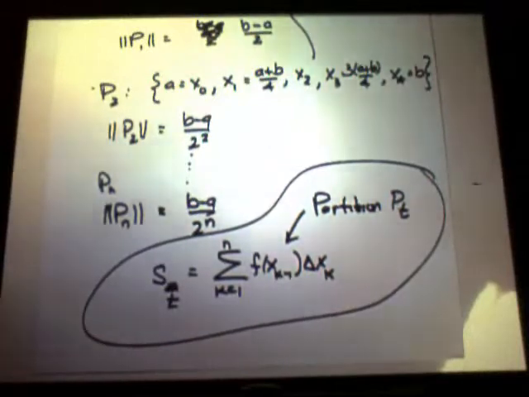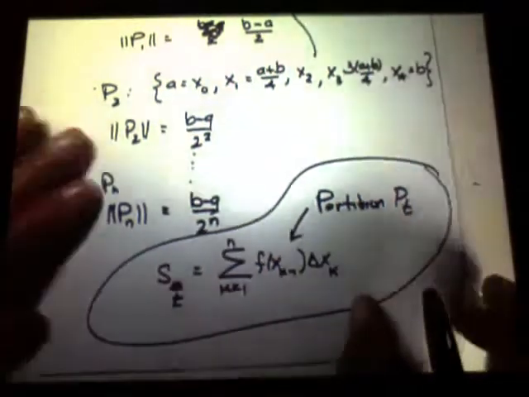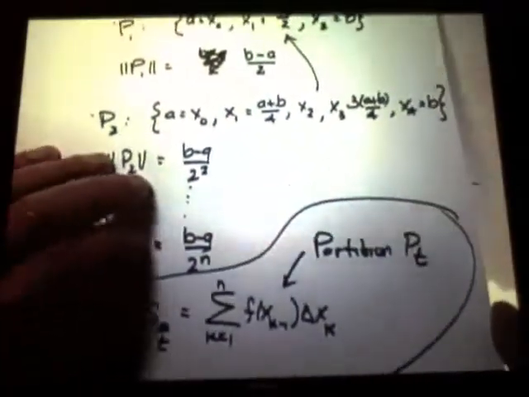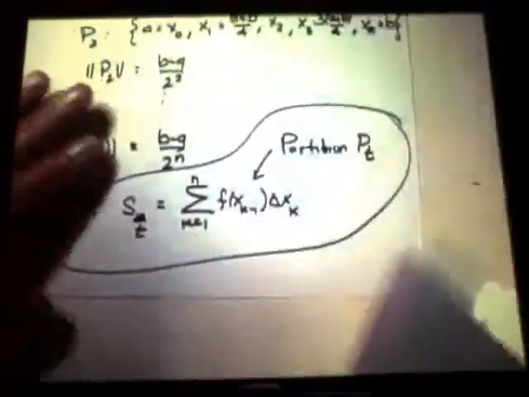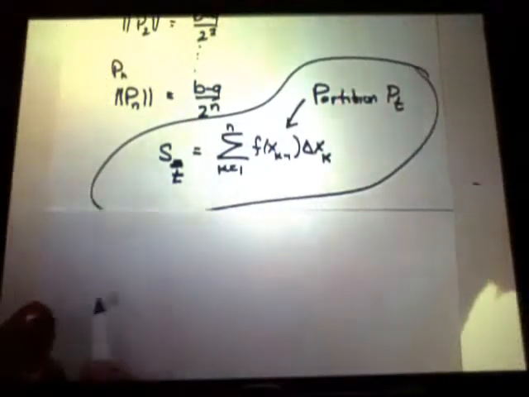I claim that the sums S sub t form a Cauchy sequence. And what's a Cauchy sequence?